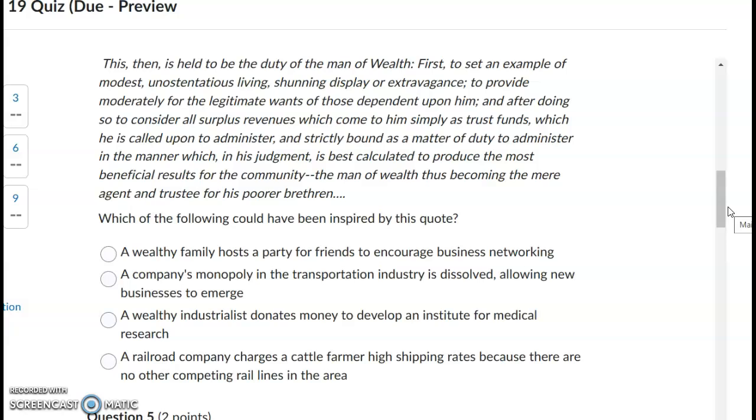Which of the following could have been inspired by this quote? A, a wealthy family hosts a party for friends to encourage business networking. B, a company's monopoly in the transportation industry is dissolved, allowing new businesses to emerge. C, a wealthy industrialist donates money to develop an institute for medical research. D, a railroad company charges a cattle farmer high shipping rates because there are no other competing rail lines in the area.